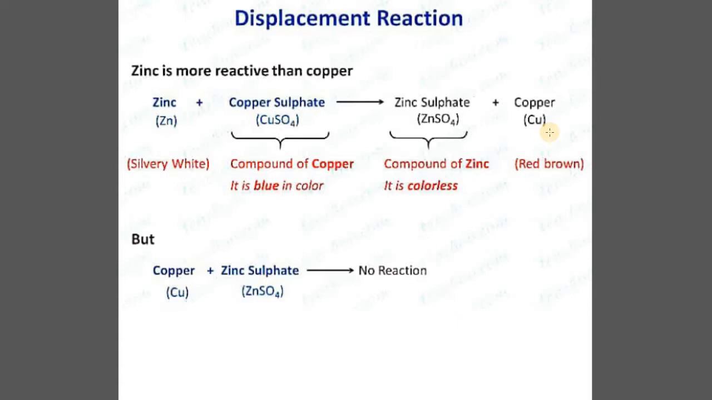But if you reverse this case, which means you take copper in its individual form and you take the salt solution of zinc, which is zinc sulfate, even after a few days you will find that nothing is happening, meaning no reaction, which again proves that copper is less active than zinc, because of which it is not able to show any reaction here.